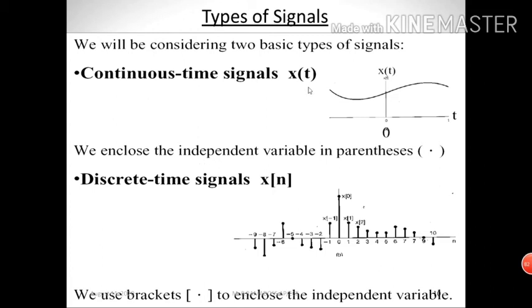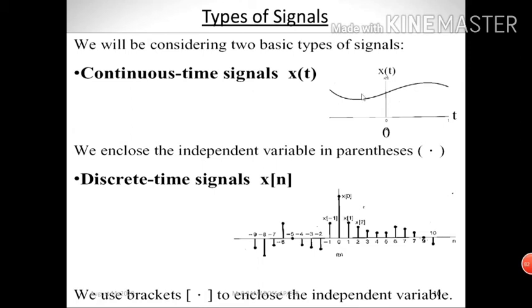These are the different types of signals. The first one is the continuous time signal. Here, continuous time means the signal takes place for every value of time, so it should be in a continuous manner. The signal is defined at continuous time. How will you represent continuous time? Inside the parenthesis. That's why I put x of t, where t is the independent variable.